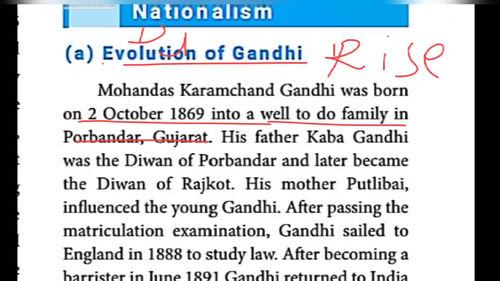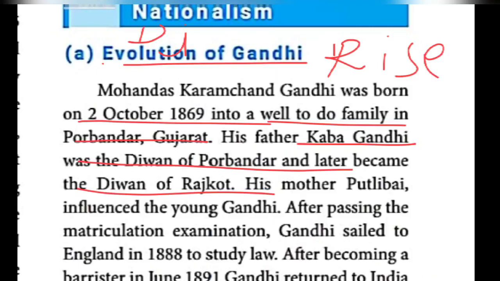Okay, his father's name, what do you know? Kaba Gandhi. Yes, his mother's name? Putli Boy. So Gandhiji's father, Kaba Gandhi, was the Diwan of Porbandar. Diwan, in the sense, what is that? Minister. Minister of Porbandar. And later he became the Diwan of Rajkot.